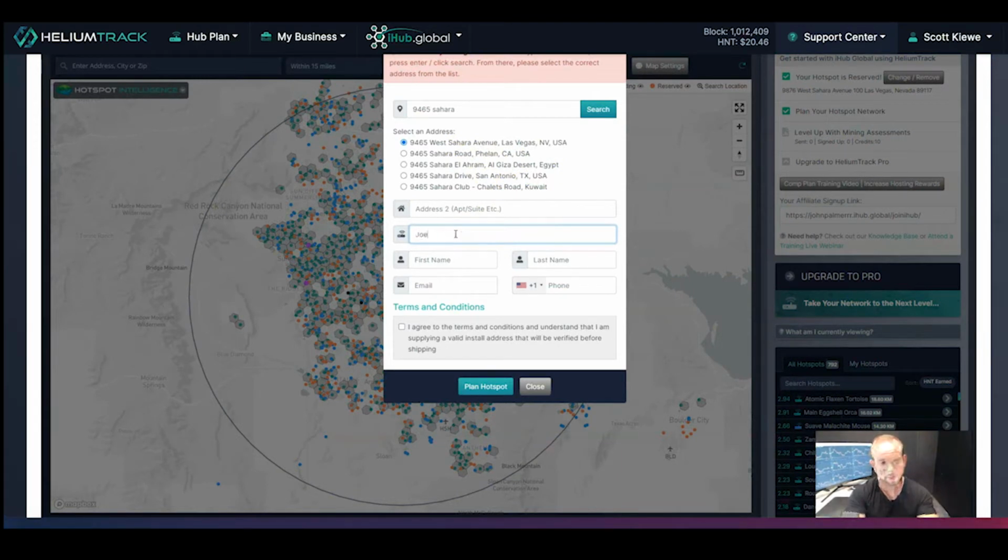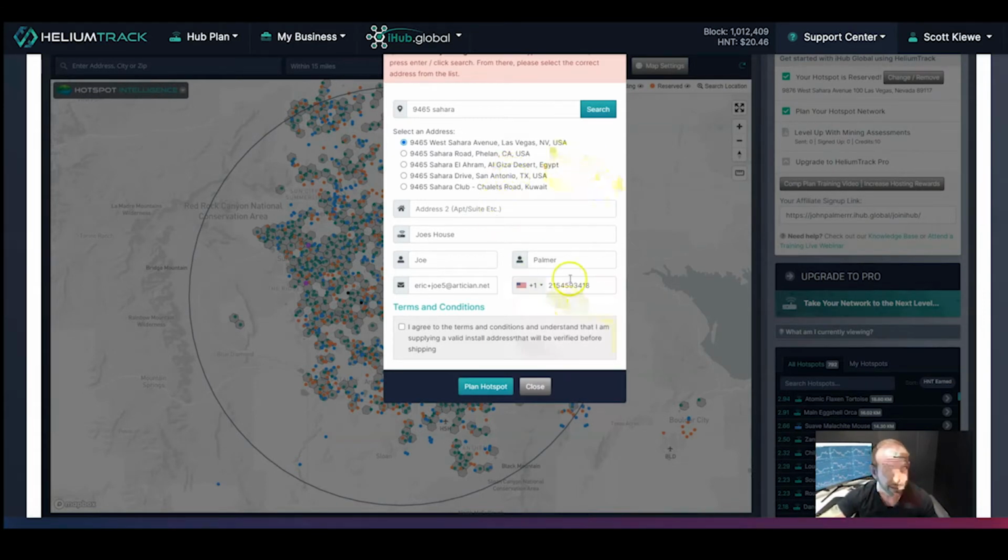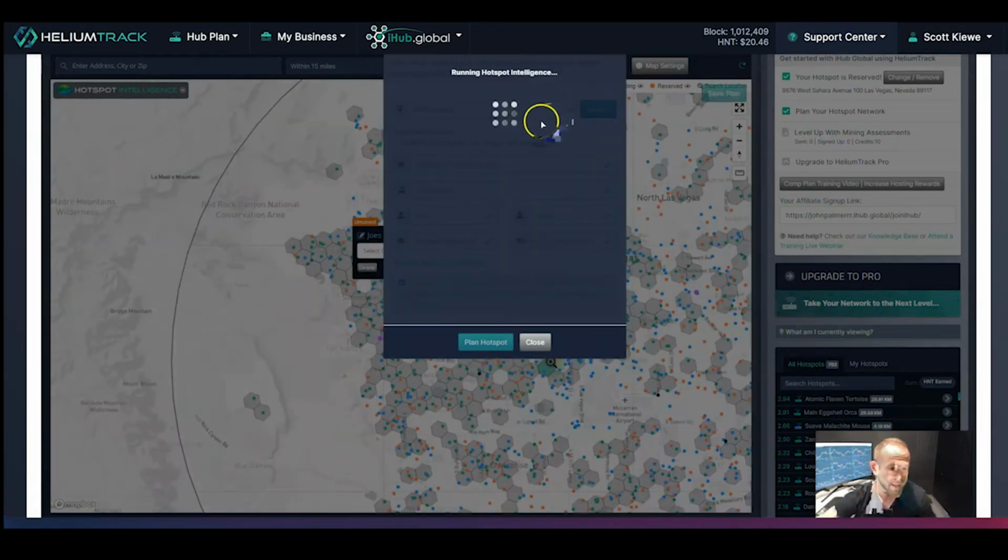I'm going to just say Joe's house, and I'm going to put in Joe. This is just for instructional purposes, so I can show you the email that he would receive or the SMS text message. Again, you're going to want to enter the exact information of the person you are going to be sending this virtual mining assessment to. The first step to send a mining assessment is to get the hotspot planned, and if it's an eligible placement, we're going to be able to move on to send a mining assessment. So let's go ahead and plan that hotspot and see if it's a valid placement.